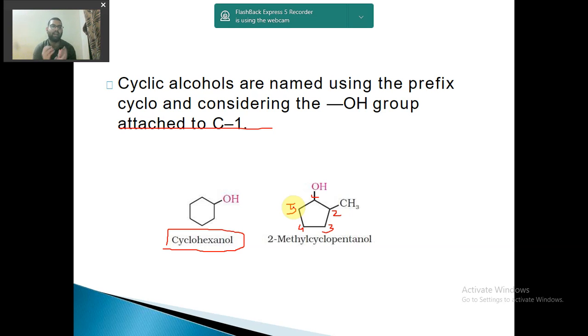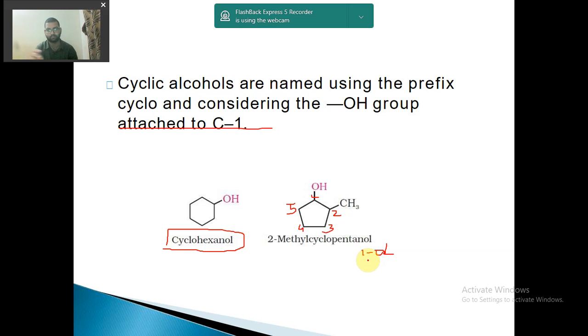So what will we write? We will write 2-methyl cyclopentane, and we can write 1-ol because the alcohol group is present at the first position. But generally when it is at the first position, we need not write 1 sometimes. If we write 1, it is not wrong, and if we don't write 1, it is also not wrong. So you can write it both ways, 2-methyl cyclopentanol or 2-methyl cyclopentan-1-ol.